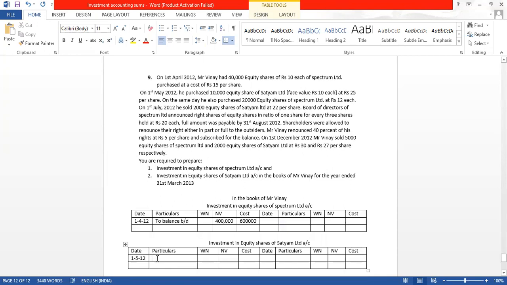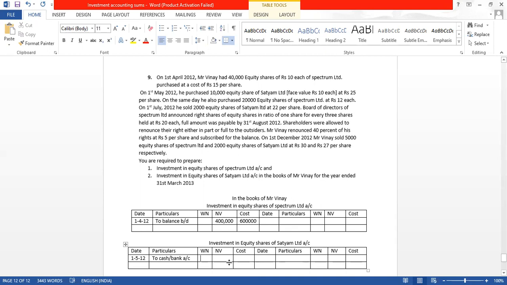So what is it? To purchase means what will go out? Cash, bank account. So here, adjustment of the column. Okay.